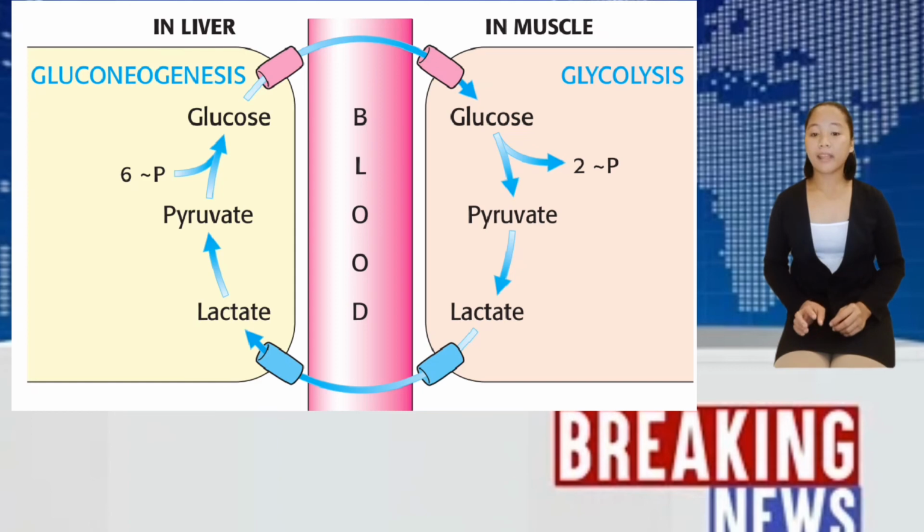Alanine, like lactate, is a major precursor of glucose in the liver. Alanine is generated in muscle when the carbon skeletons of some amino acids are used as fuels. The nitrogen atoms from these amino acids are transferred to pyruvate to form alanine. The reverse reaction takes place in the liver. This process also helps to maintain nitrogen balance. If you observe this figure between gluconeogenesis and glycolysis, they have a P symbol. The P symbol represents the nucleoside triphosphates, and this pathway helps meet the energy needs of different cell types.